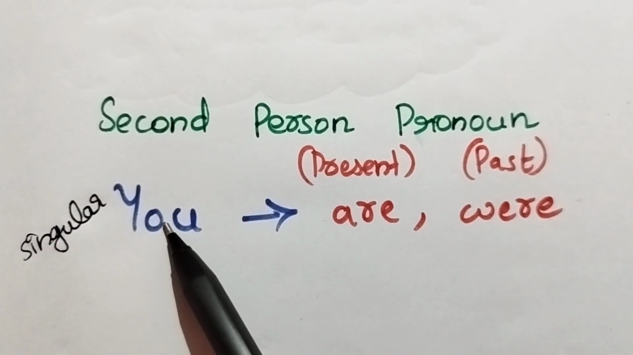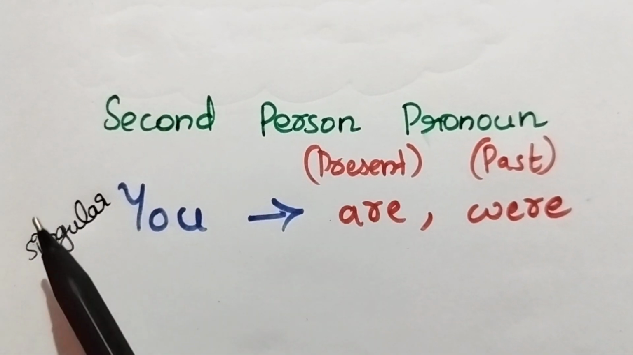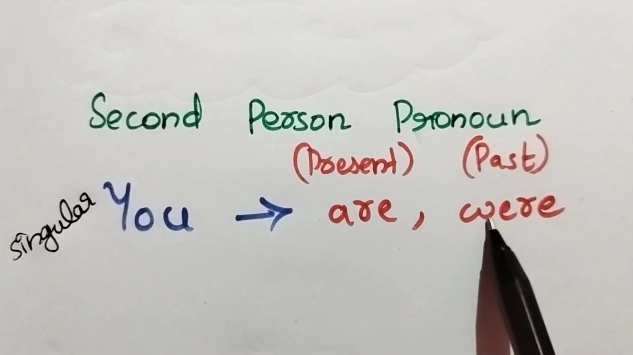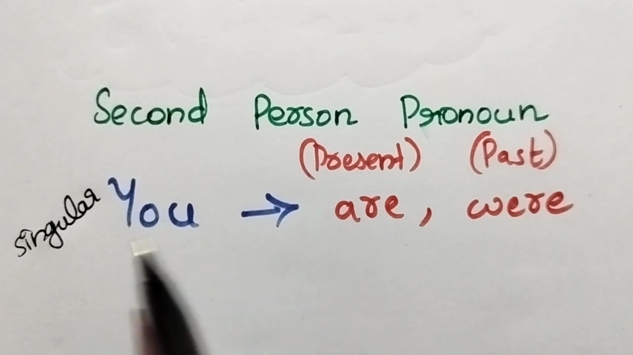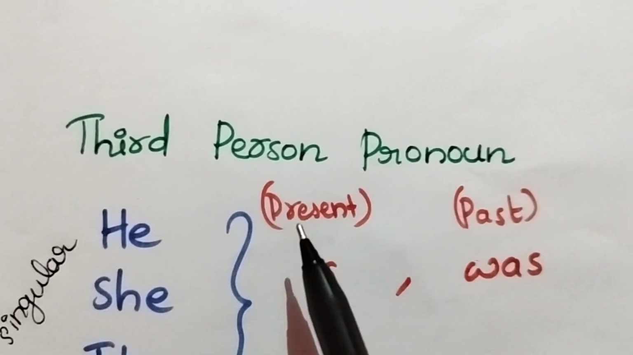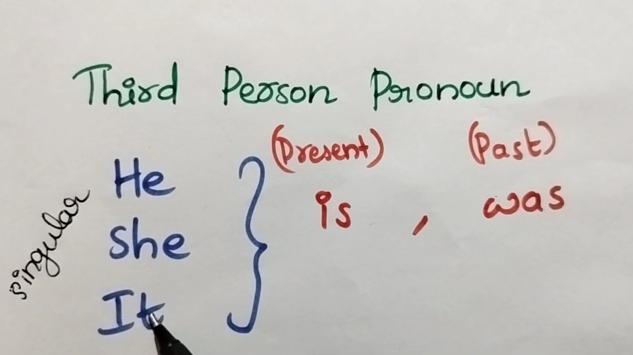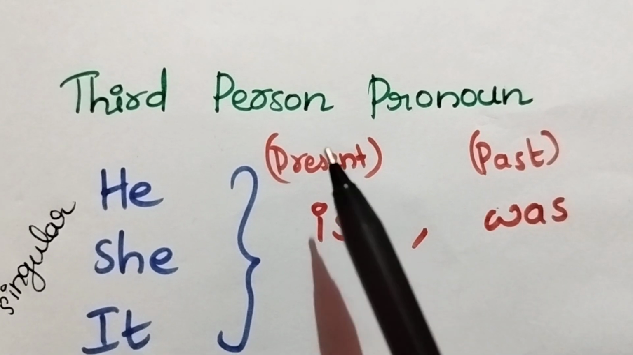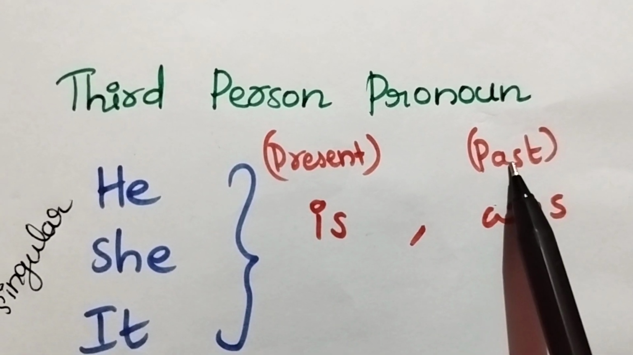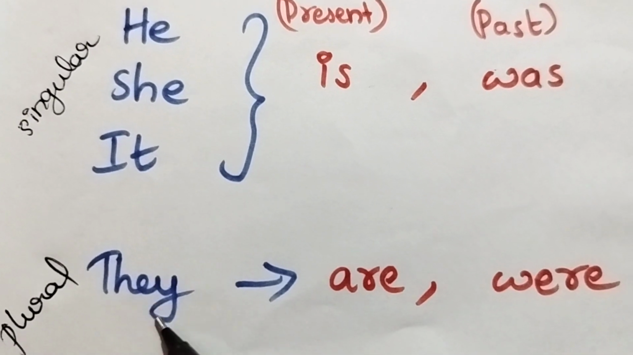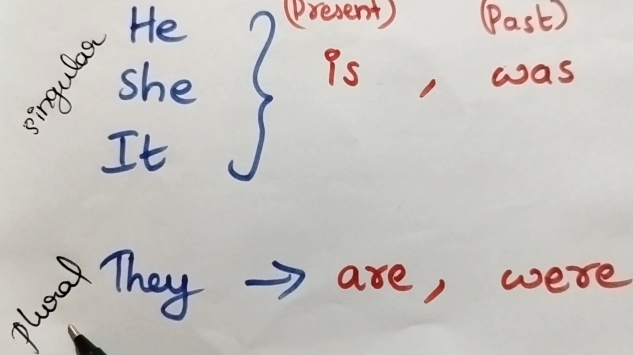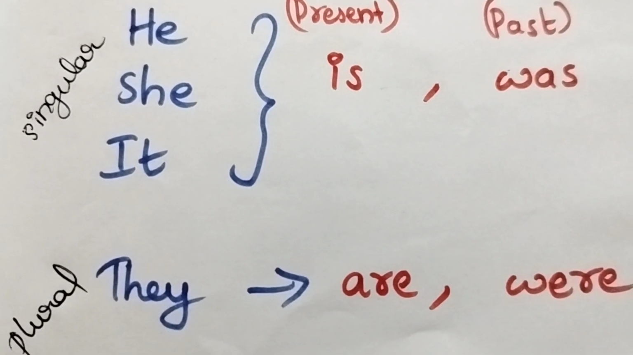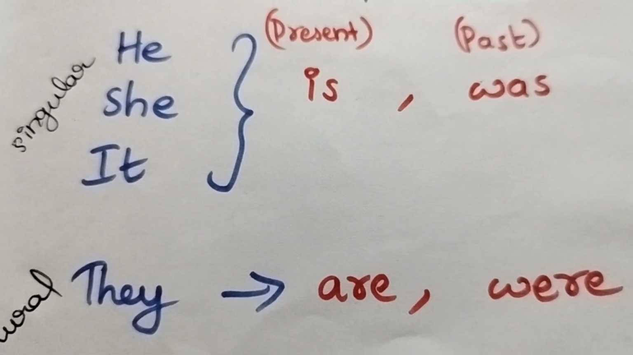Next, you is a second person singular pronoun and you need to use are in present tense and were in past tense. You are, you were. Next, he, she, it are third person singular pronouns and you need to use is in present tense and was in past tense. Next, they is a third person plural pronoun. You need to use are in present tense, were in past tense. So they are, they were.